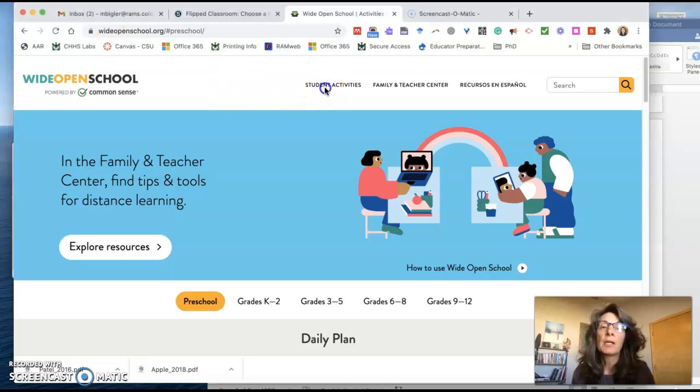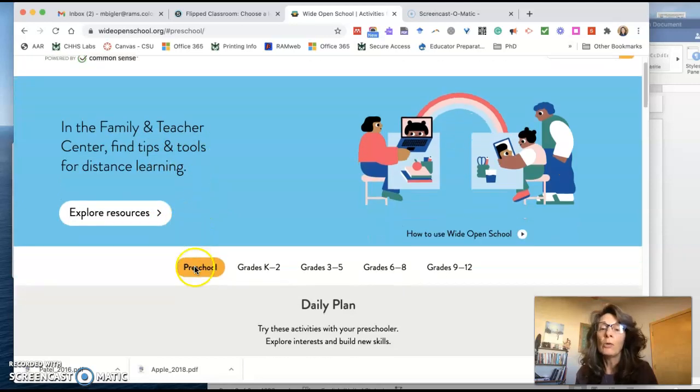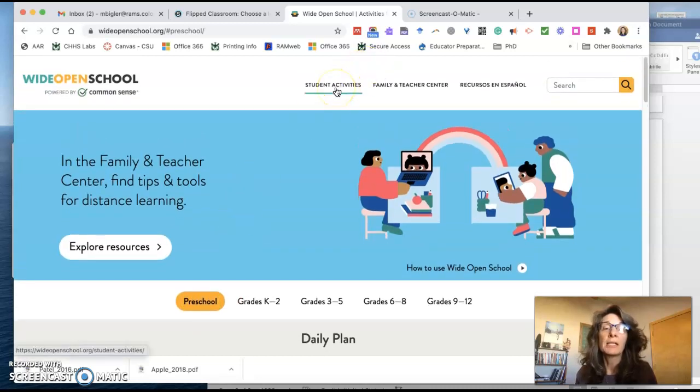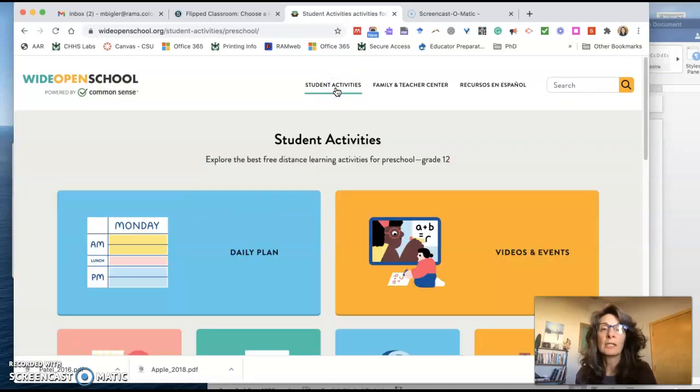Notice at the top that you can sort by student activities, or you can go to a family and teacher center, or you can look at those resources that are in Spanish. What a great opportunity for our students that we need to support whose first language is not English, or that may be learning English. You can also sort by grade levels. So we're going to start by taking a look at these student activities.